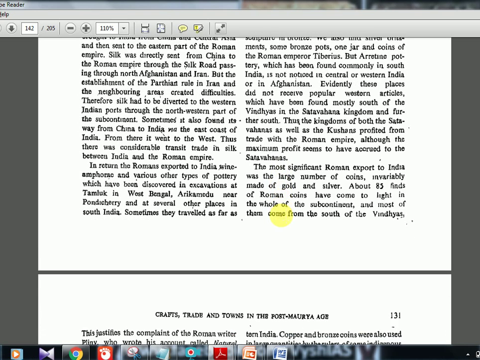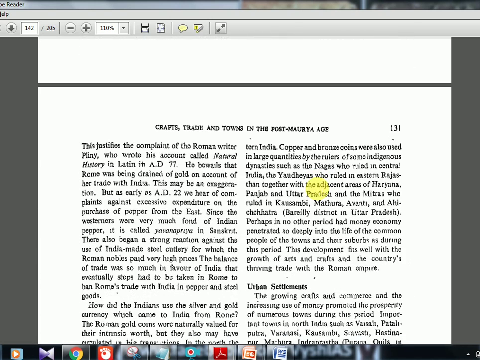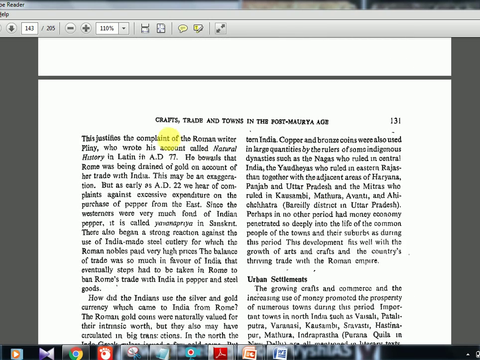The most significant Roman export to India was the large number of coins, invariably made of gold and silver. About 85 finds of Roman coins have come to light in the whole of the subcontinent. Most of them come from the south of the Vindhyans. This justifies the complaint of the Roman writer Pliny. Okay, he's a Roman writer. He'll keep on complaining about each and everything. So he wrote something called Natural History in Latin in AD 77. He bewails that Rome was being drained of gold on account of her trade with India.